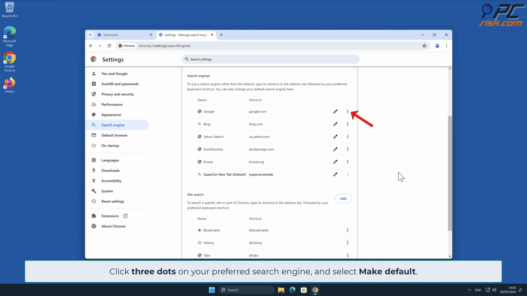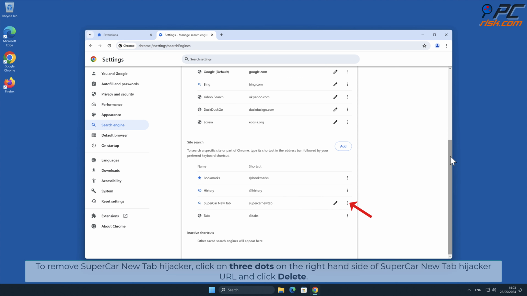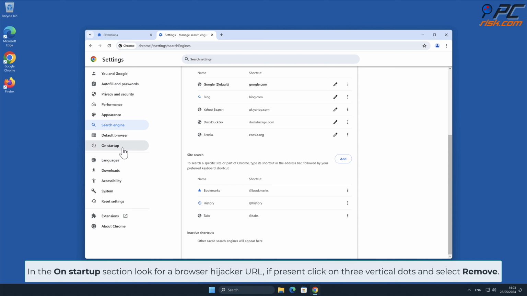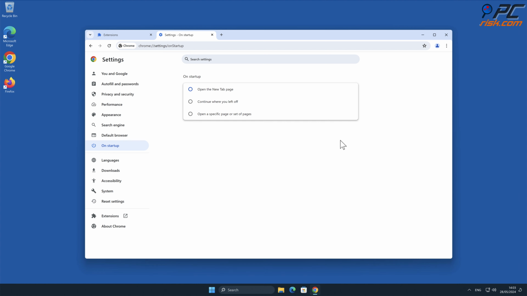Click three dots on your preferred search engine and select Make Default. To remove SuperCar New Tab hijacker, click on three dots on the right-hand side of SuperCar New Tab hijacker URL and click Delete. In the On Startup section, look for a browser hijacker URL. If present, click on three vertical dots and select Remove.